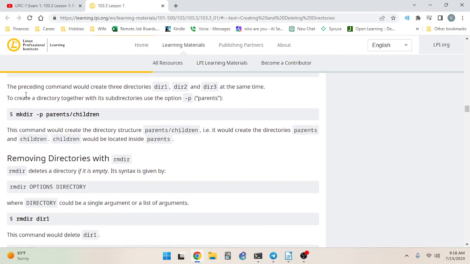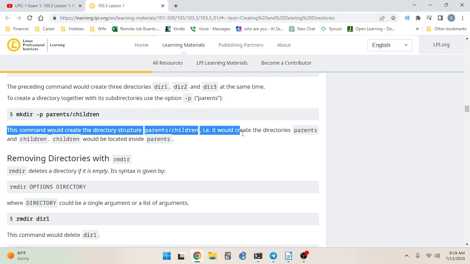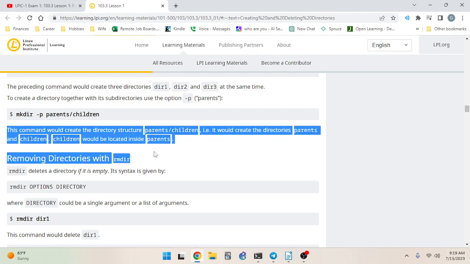To create a directory together with its subdirectories, use the option -p, standing for parents. Okay, I did not know about that. I've wanted to do that so many times, but I did not know about the -p. So I would just make it, change directory into the one I created, and then make one again. This is actually really convenient, especially for scripting. This command would create the directory structure parents, children. For example, it would create the directories parents and children. Children would be located inside of parents.